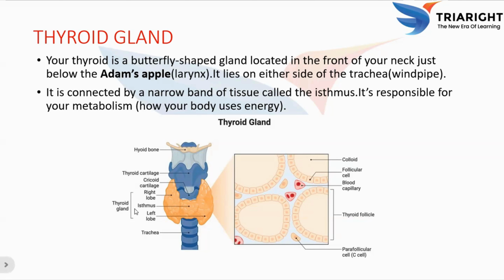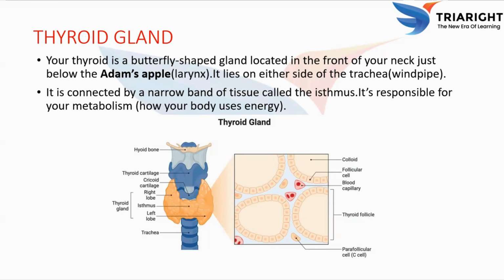And the next part, isthmus. The isthmus is a small bridge of thyroid tissue that connects the left and right lobe. This is the left lobe, this is the right lobe, and the bridge between these two lobes is called the isthmus. It lies over the second and third tracheal rings.